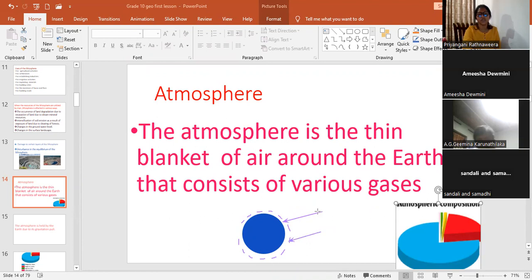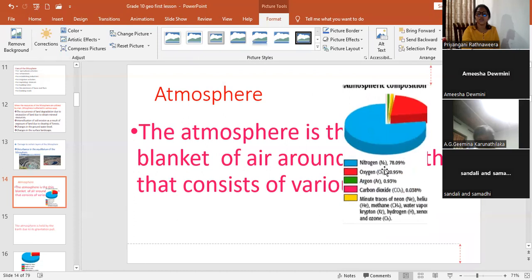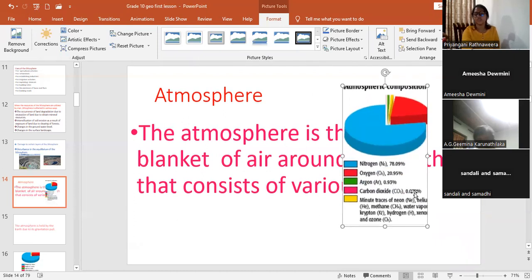Here, various gases. What are the various gases? Carbon, oxygen, carbon dioxide. Nitrogen, carbon dioxide. Yes, here you can see: nitrogen, oxygen, argon, carbon dioxide, and other gases. Nitrogen, oxygen, argon, carbon dioxide.